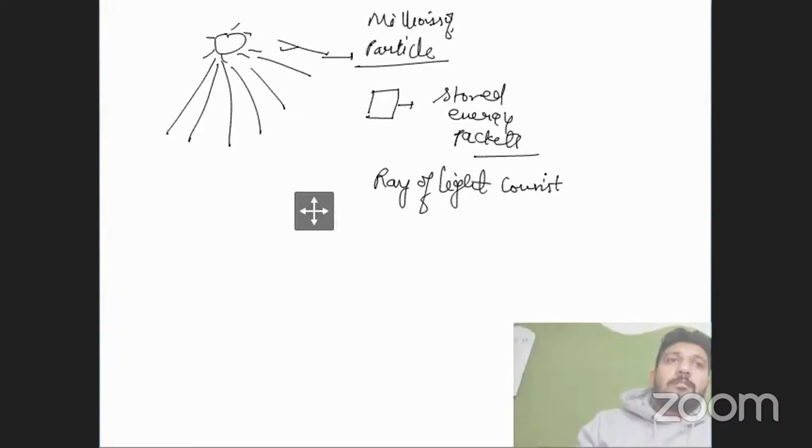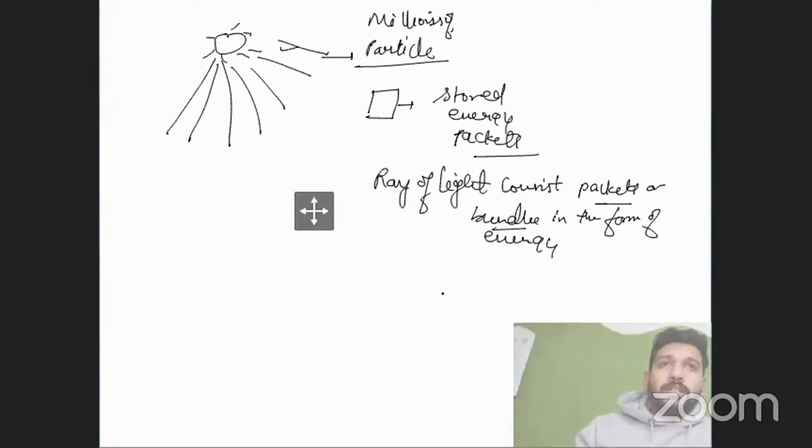They stated that the ray of light consists of packets or bundles in the form of energy. So these packets and bundles travel in a specific direction with a specific wavelength. Let me write it: specific direction, and with the specific wavelength.